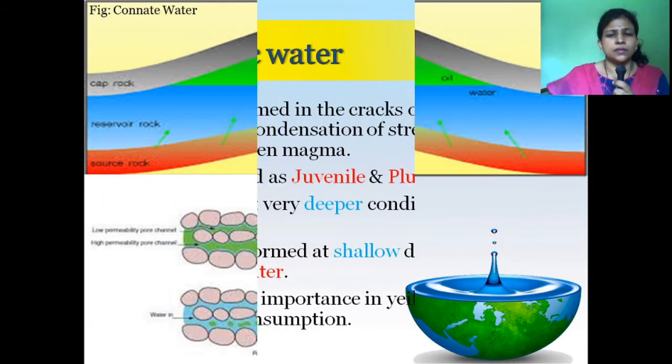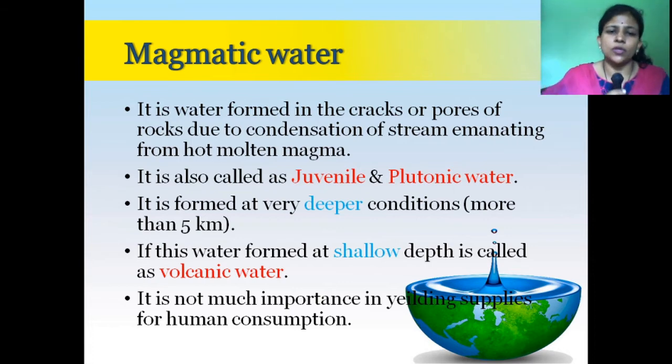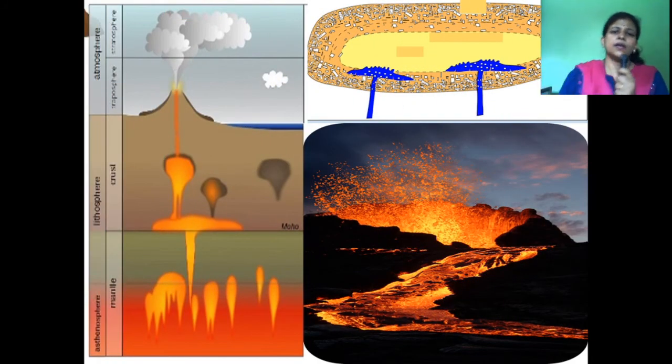Then we will see magmatic water. How is magmatic water formed? When water forms in cracks or pores of rocks due to condensation of vapor from hot molten magma, that water is called magmatic water. See in this figure, this magma comes out under the earth's surface.